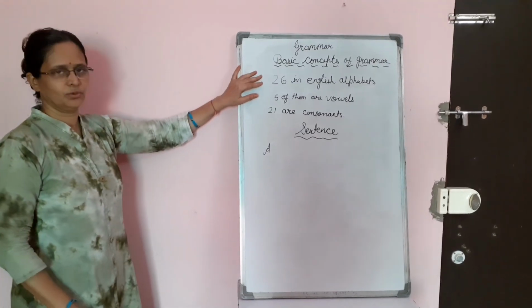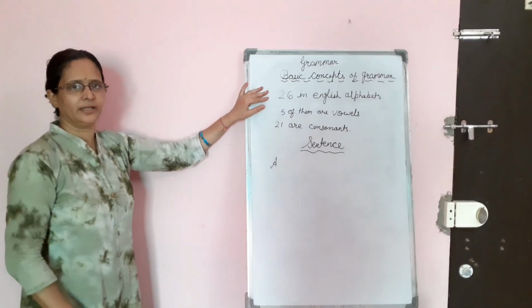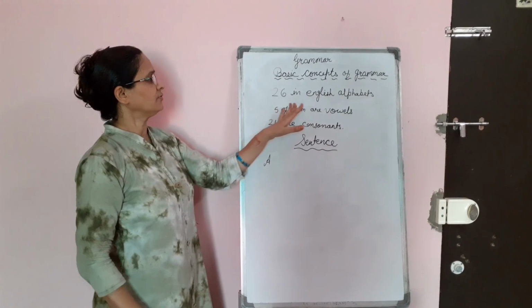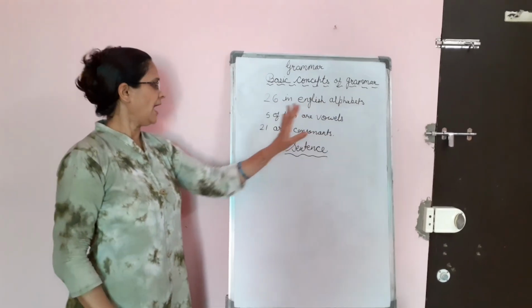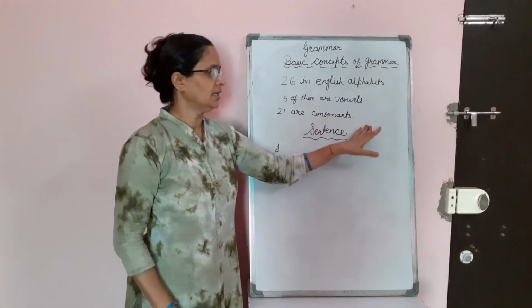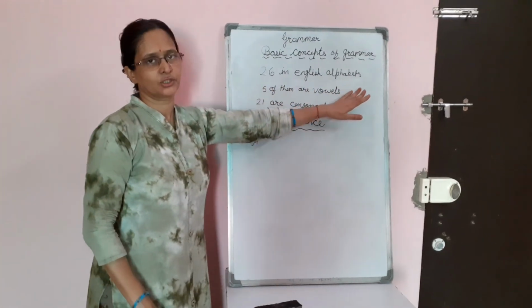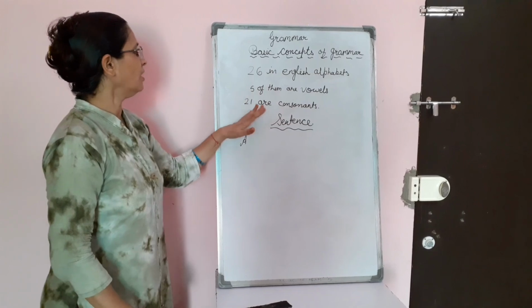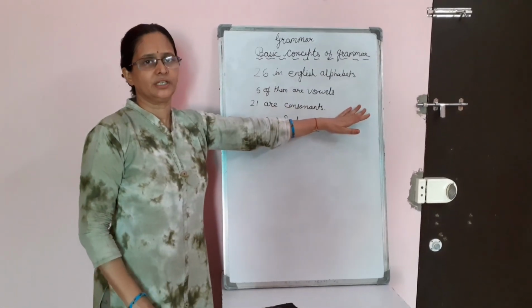As you all know, there are 26 letters in English grammar. 5 of them are vowels and the remaining 21 are known as consonants. Vowels जो कि हिंदी में इन्हें स्वर नाम से जाना जाता है और consonant को हिंदी में व्यंजन नाम से